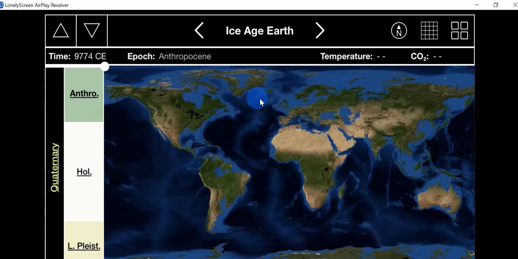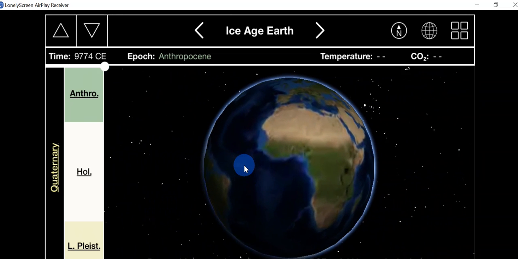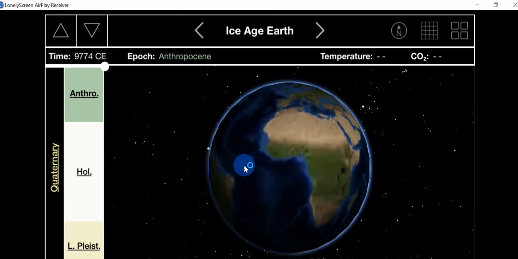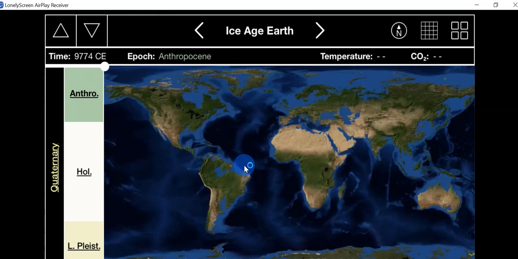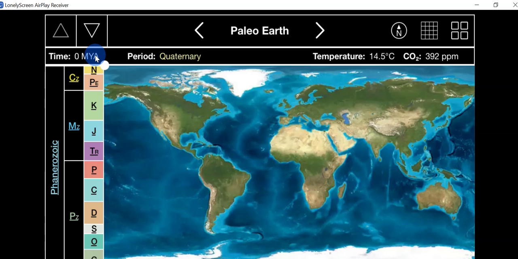So this is Earth. You can either use the globe or use a flat map. This is how far back. So let me go back to now. This is 0 million years ago. The atmospheric temperature is around 15 degrees C averaged over Earth, averaged over the whole year. And carbon dioxide is around 400 parts per million, ppm.